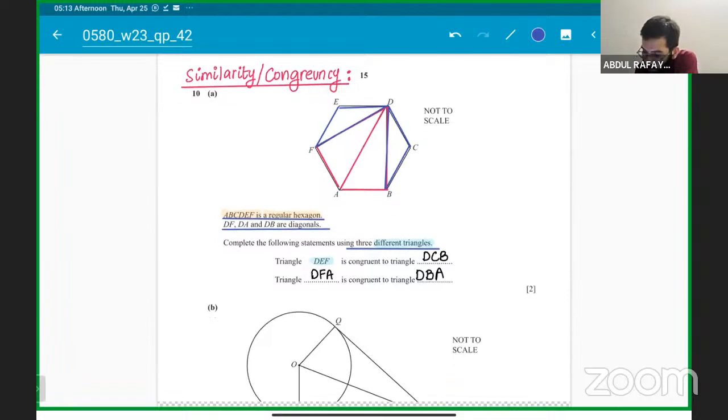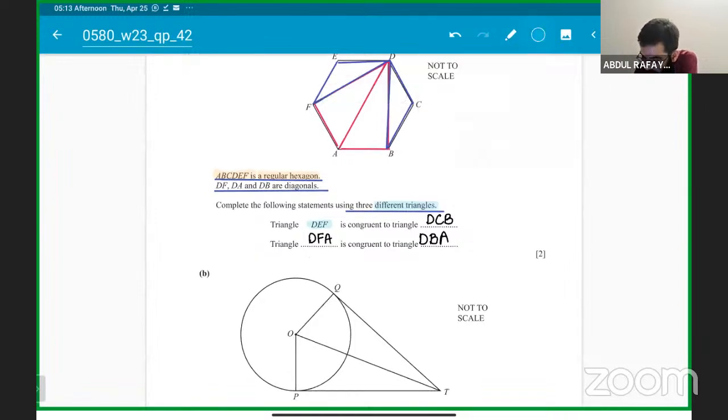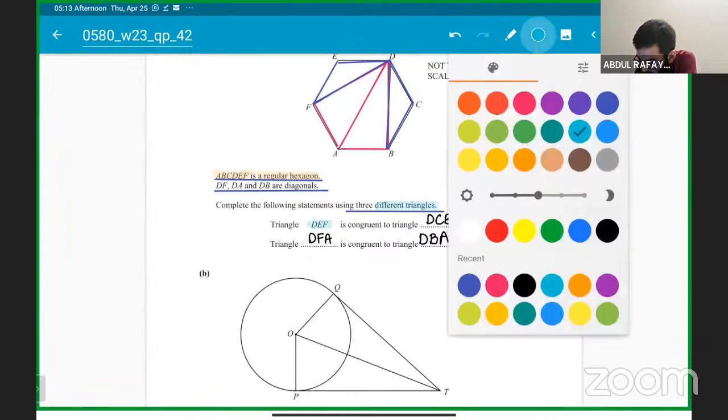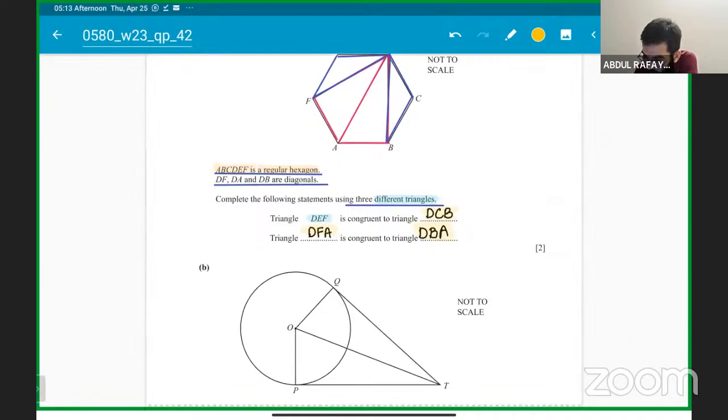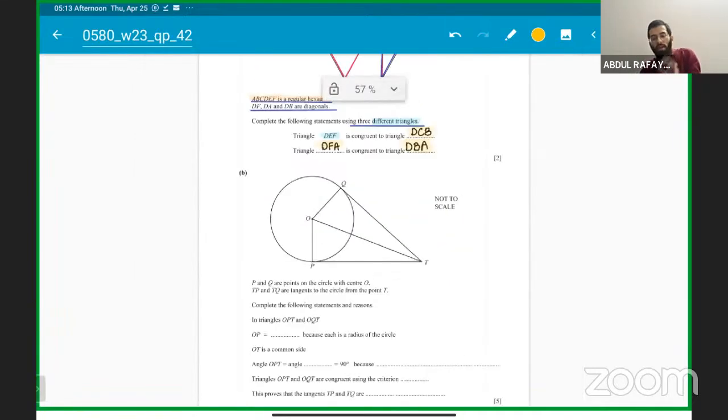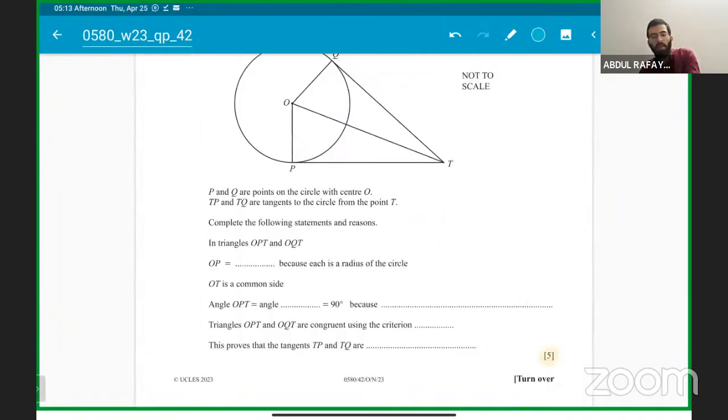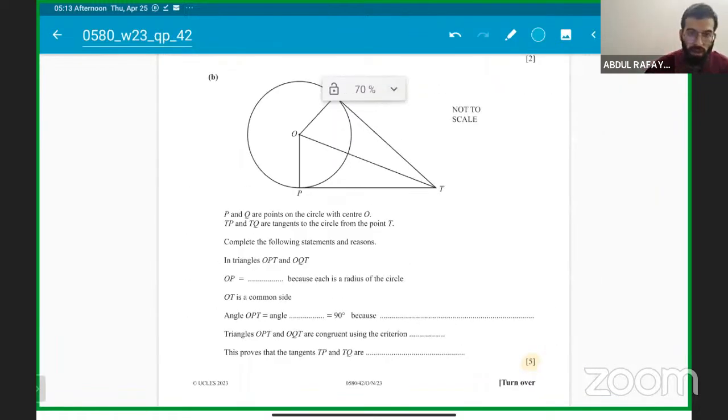So these are the answers for 2 marks. A very simple, easy question. Next, we have a very good question for part B for 5 marks. So let's try to work it out. Make sure you write the exact answer for part B. And we can see in recent papers they are testing you like this because they want to ensure